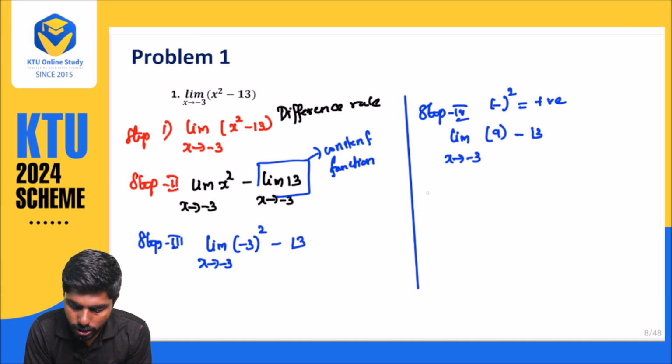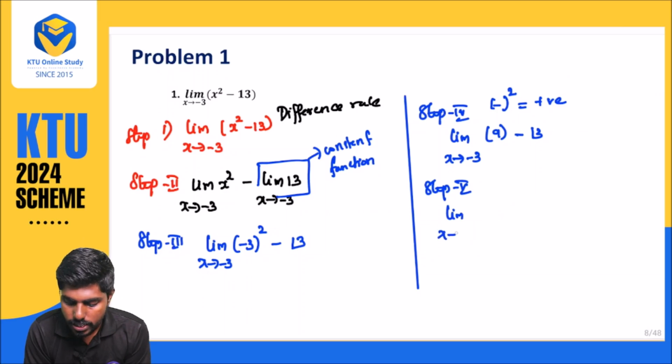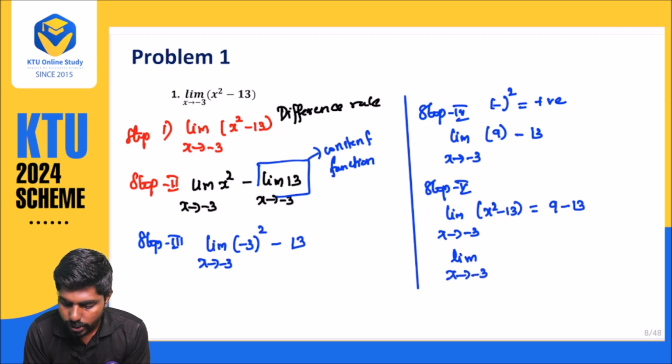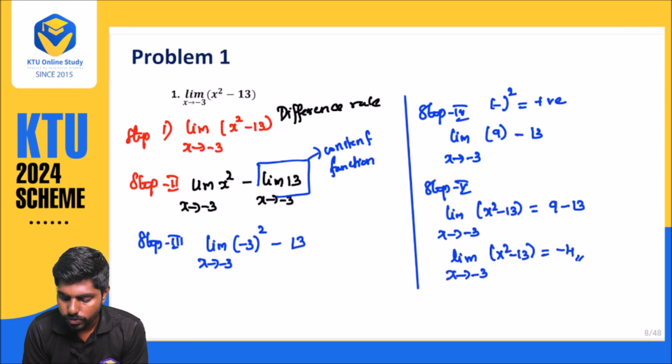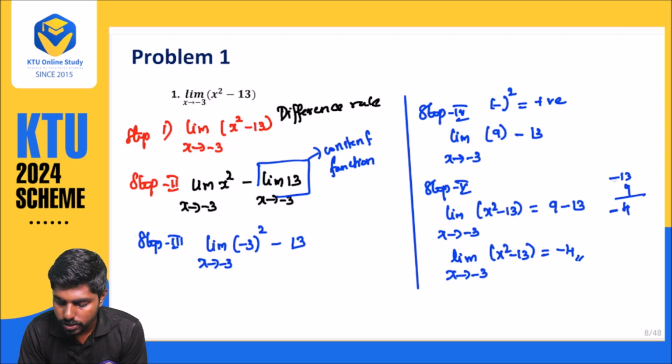So step number 5: limit x approaches minus 3 of x square minus 13. What is your answer? That is 9 minus 13. So limit x approaches minus 3, x square minus 13, you are getting minus 4 as your answer. When you subtract 13 from 9, you will be getting a minus sign, because the greater number has the negative symbol. That is the reason minus is coming here.